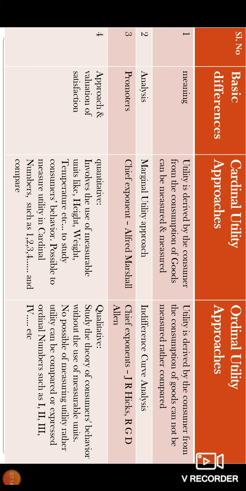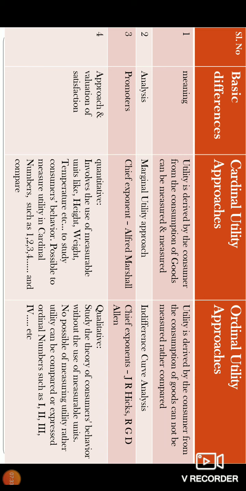The chief exponents or promoters of cardinal utility, as we have already seen, is Alfred Marshall, and for ordinal utility it is none other than J.R. Hicks and R.J.D. Allen. So the approach is quantitative in cardinal utility, whereas in ordinal utility it's qualitative.